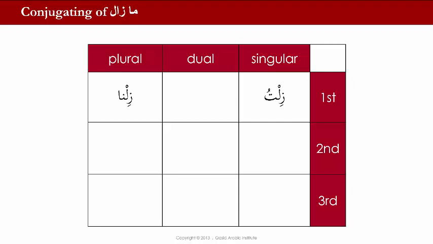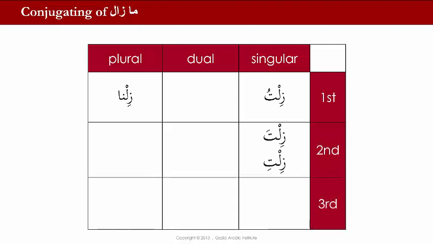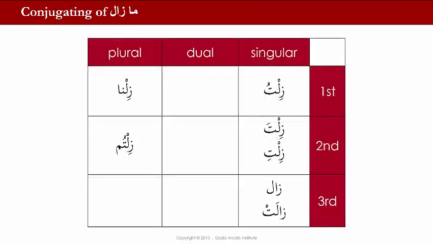Zilna, ma zilna, we are still. Zilta and zilti, you are still. Ziltum, you altogether are still. Zala, he is still. Zalat, she is still. Ma zalat, she is still. And zalu, ma zalu, they are still.